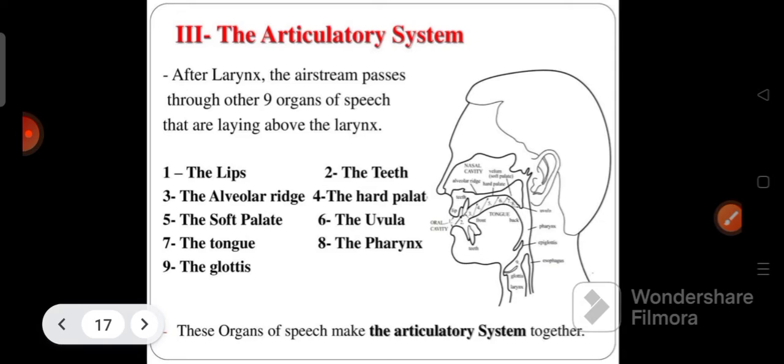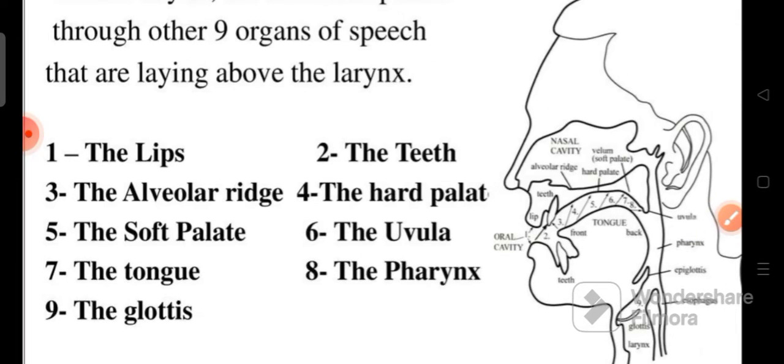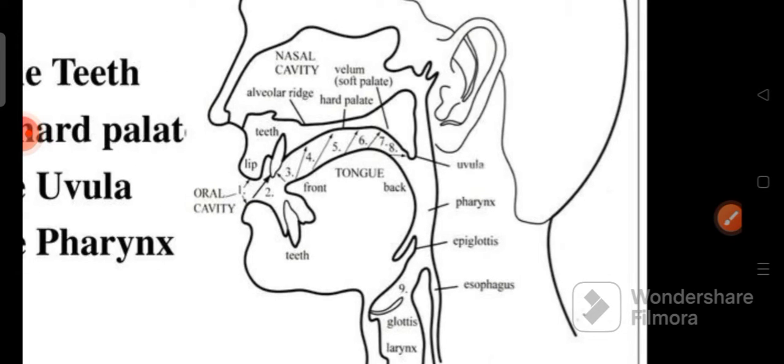The third system among the organs of speech is the articulatory system. What is there in the articulatory system? After the larynx, the airstream passes through nine other organs of speech that lie above the larynx. You can see in this picture that some organs are placed here.